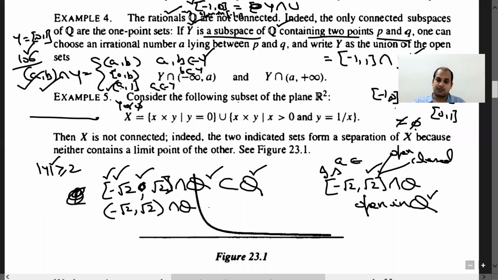Look, if you take its intersection with the rationals, then minus root 2 and root 2 are already not inside. So you can write either this one or this one. Any set in Q is open if you can write that set as Q intersection some open set in R. This one is clearly an open set in R and this one is clearly a closed set in R. So its intersection with Q is going to be open as well as closed. Basically this set and this one are the same because you are taking the intersection with the rationals.